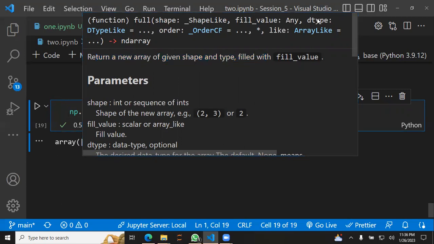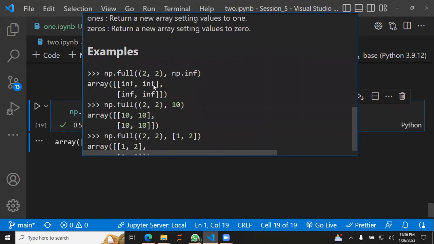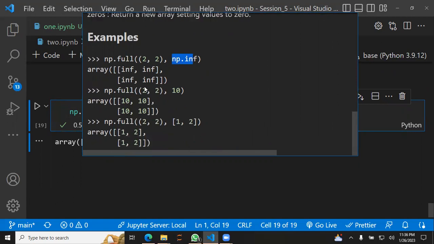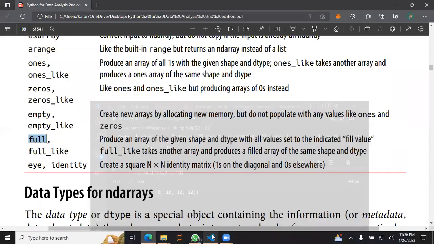We can also specify the data types, order, and a lot of other things. They even have an example, like full with shape 2 by 2 and np.inf.